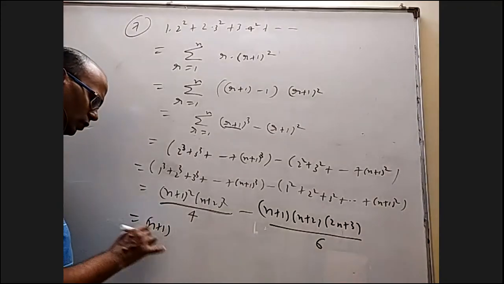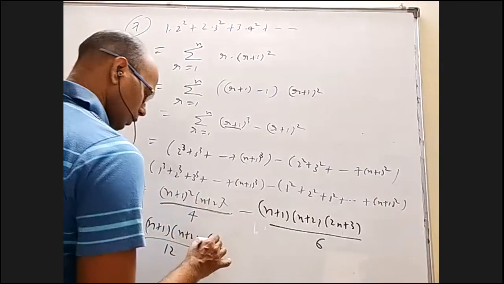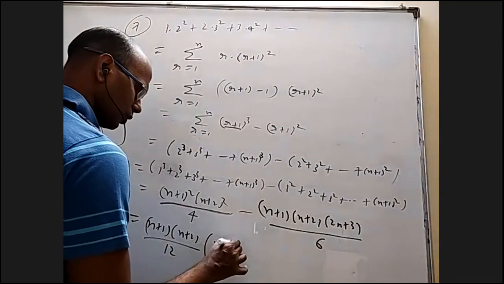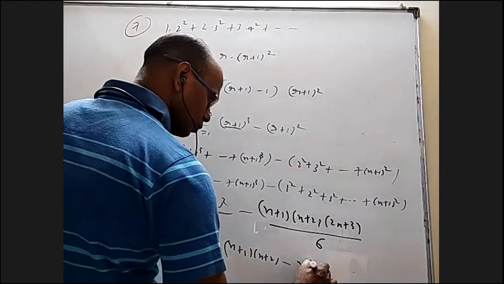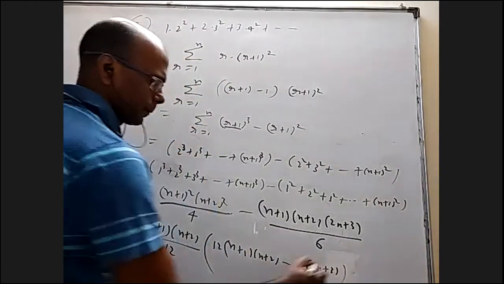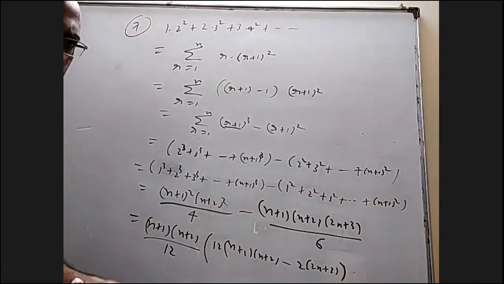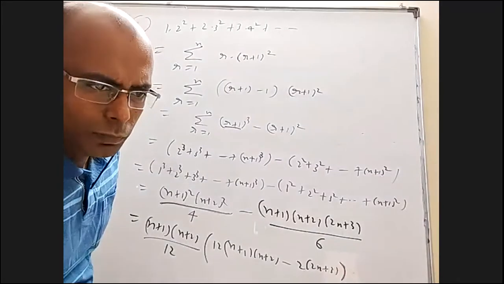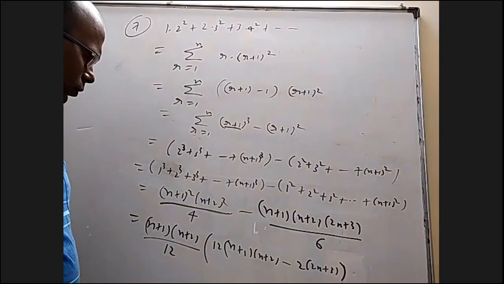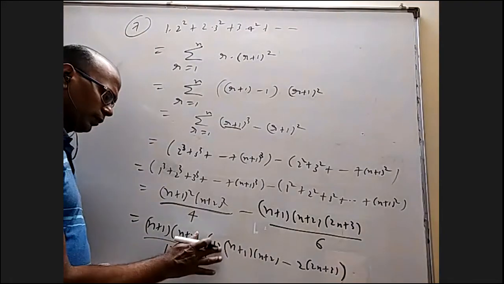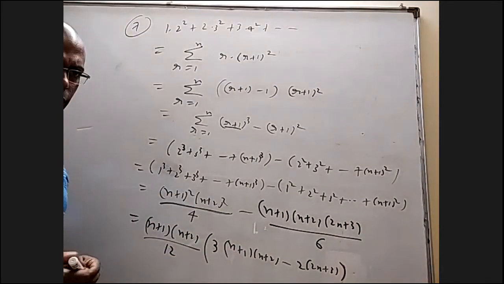Taking (n plus 1) into (n plus 2) by 12 common, I'll get 12 into... Here 2 into (2n plus 3). We simplify and some answer will come. Sir, the first term we'll get is 3 into (n plus 1) into (n plus 2). Not 12, 3. Thank you. To simplify this, we'll get some answer there.